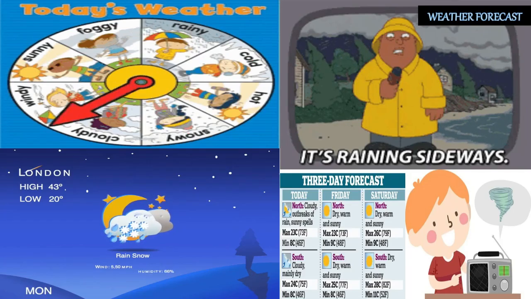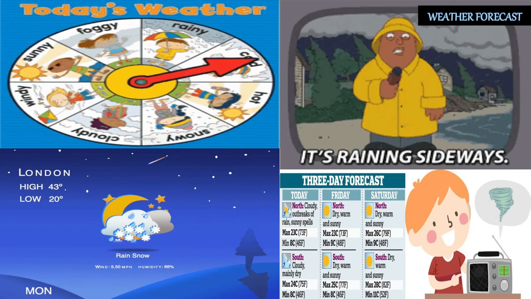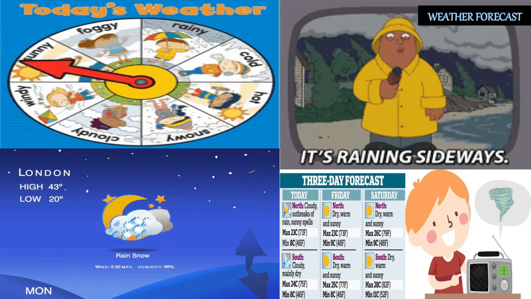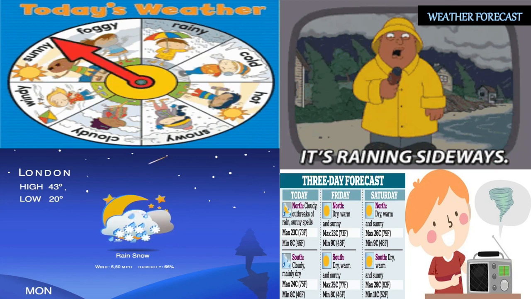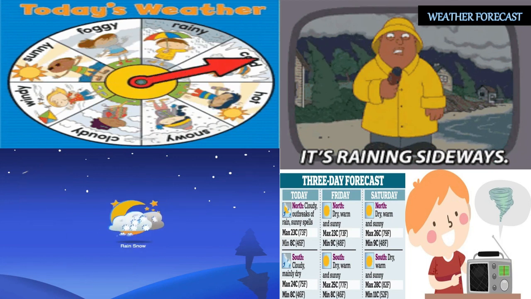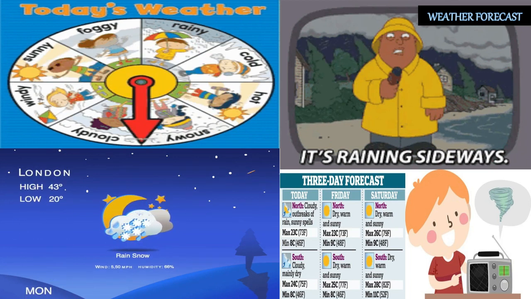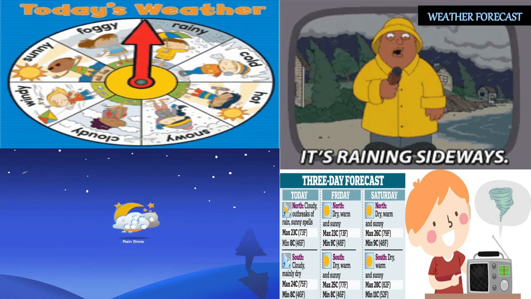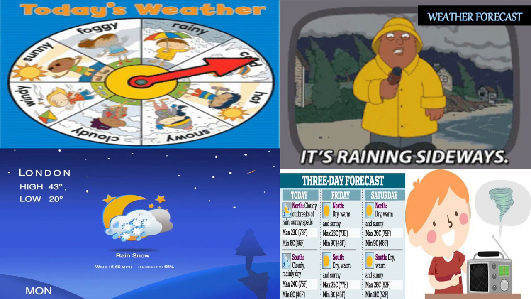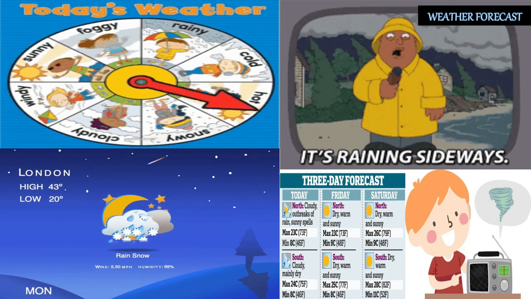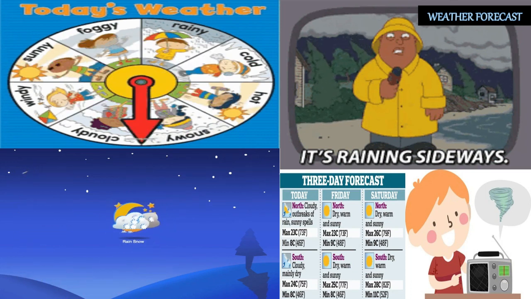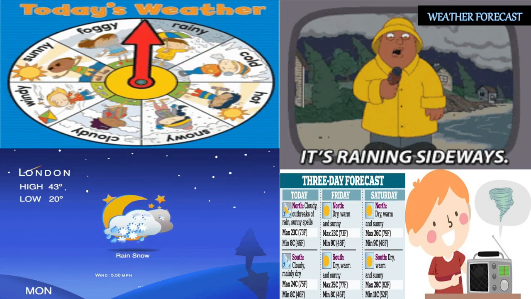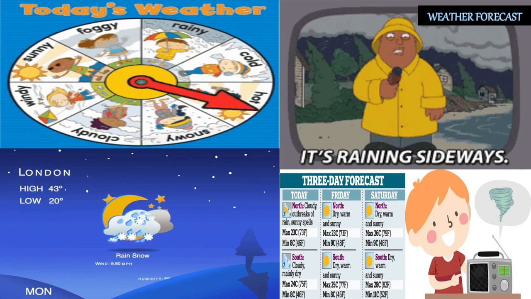Weather is so important that there is a daily forecast, that means daily predictions about weather, on television, radio, and in newspapers. That means we can get to know whether it's going to be raining today or whether it's going to be a bright, sunny day today. And these are very important for us to know about the condition of the weather every day, and that we can easily know from the weather forecast on television, radio, and in newspapers.